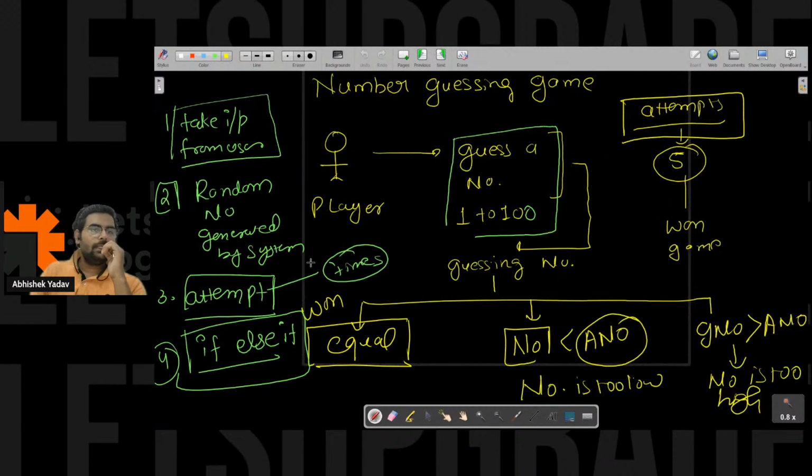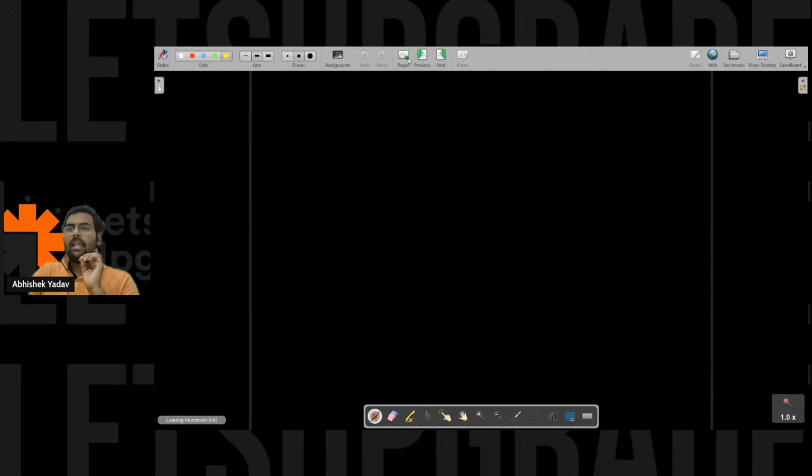Here, can you guys write in the chat? Okay, most of you are saying do while loop, and some are saying while loop. So both answers are correct. Either you can use while loop or do while loop here. But do while loop is more correct as compared to while loop. Why? Because if I say I have 5 attempts.